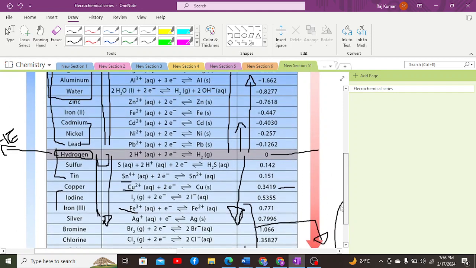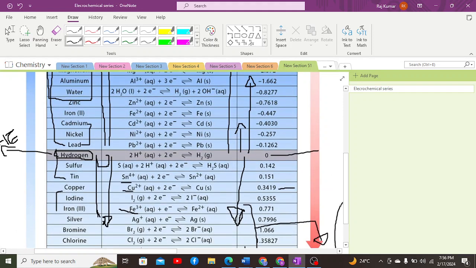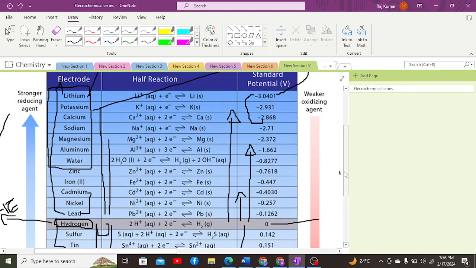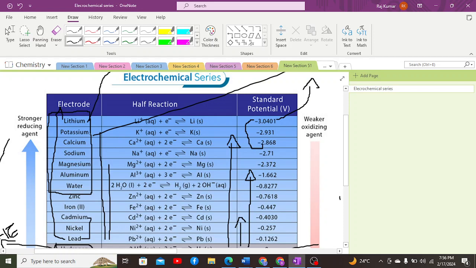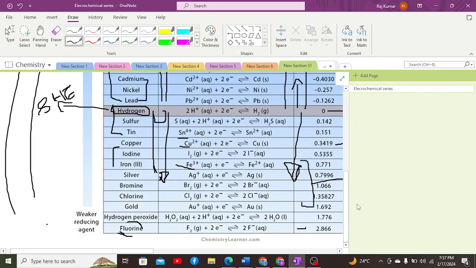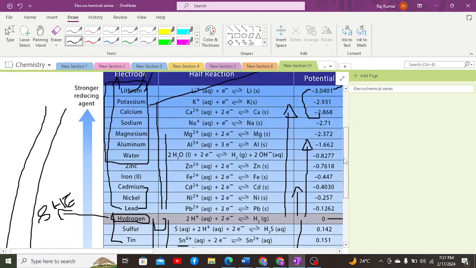And apart from that, when it comes to lead, zinc, chromium, magnesium, aluminum, these are the metals which have less reduction potential. As these have less reduction potential, they have more capability to act as a reducing agent and undergo oxidation. As a result, they are reactive, but not as reactive as group 1A elements, because group 1A elements are the most reactive because of their least nuclear force.